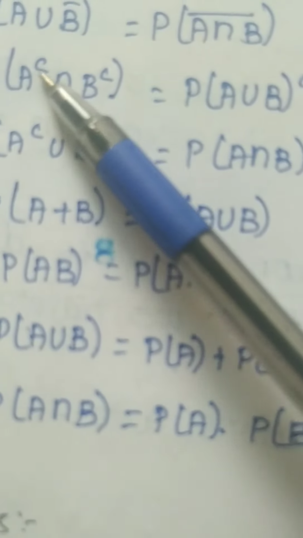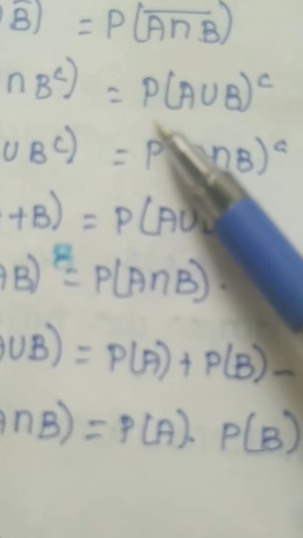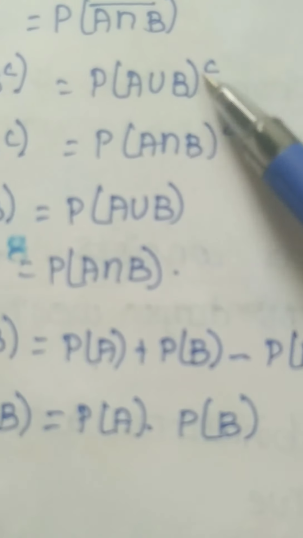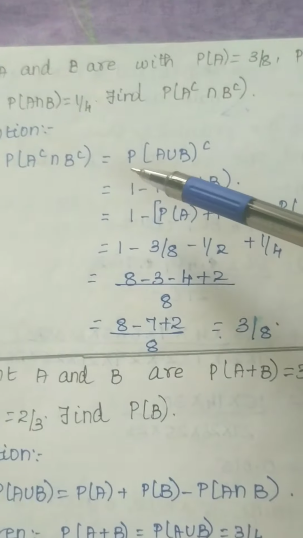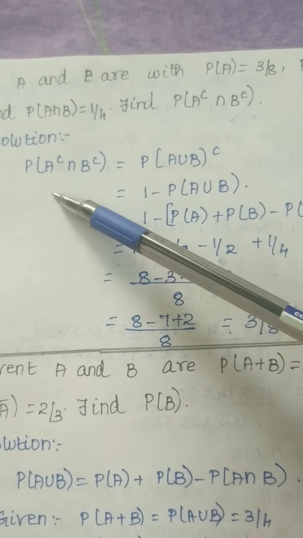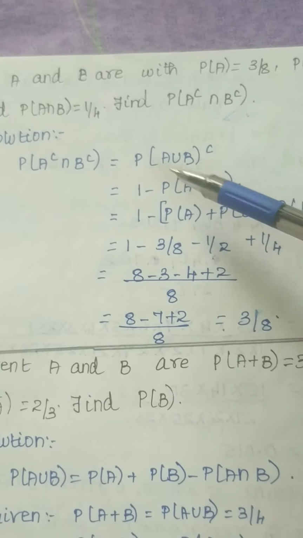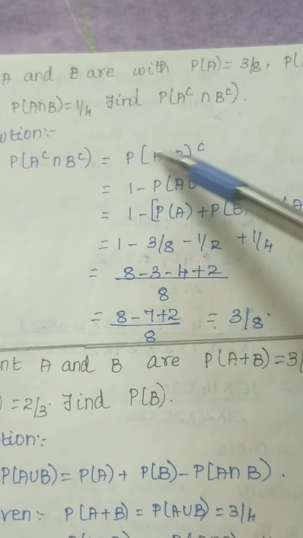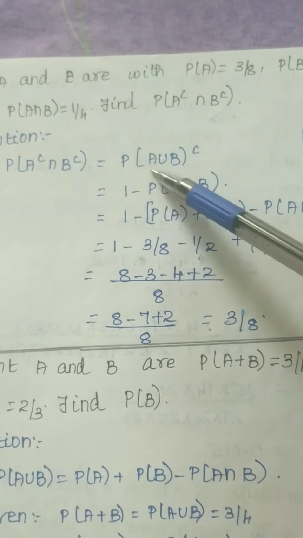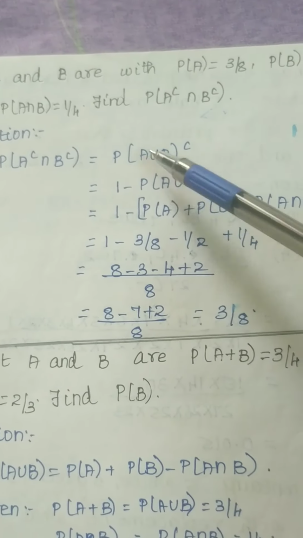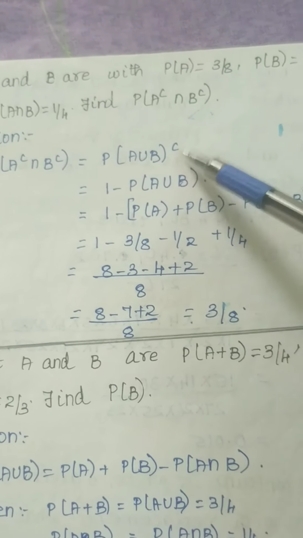Probability of A complement intersection B complement means probability of A union B the whole complement. That formula only you are going to use now. You write the given question first, then apply the formula. This is like the bar formula only. Now I want to remove this complement, so this can be written as 1 minus probability of A union B. The complement will be neglected now.